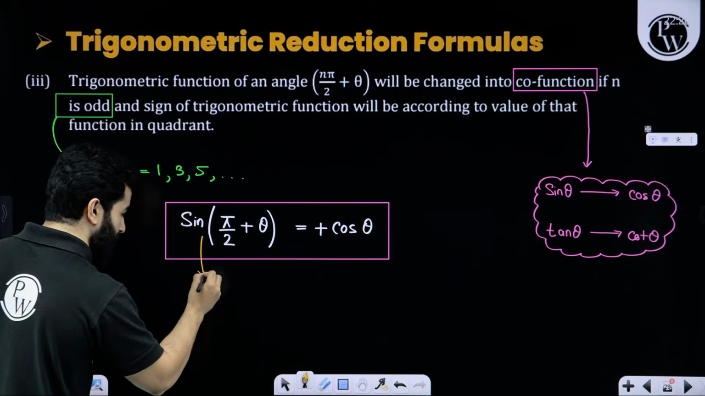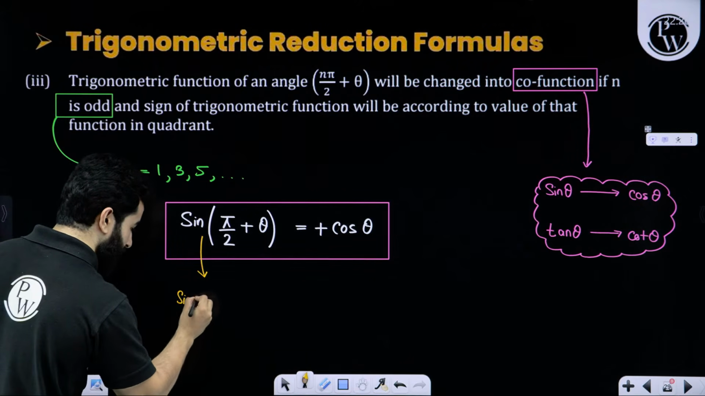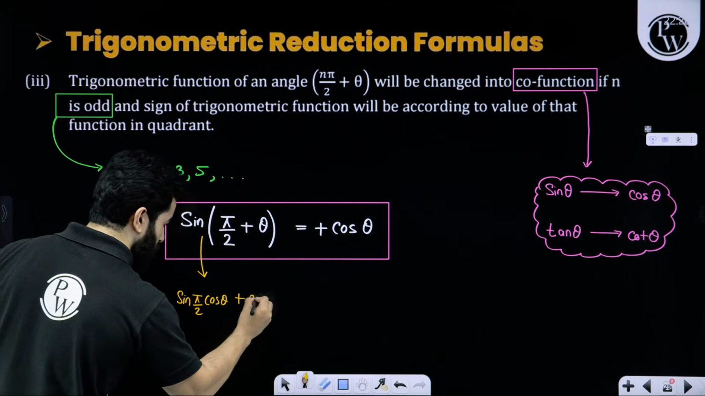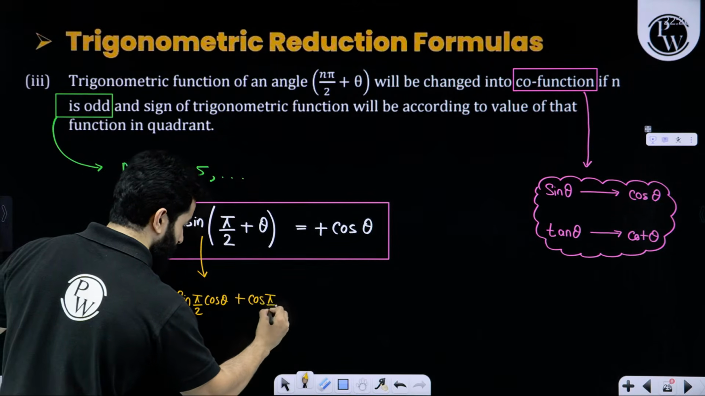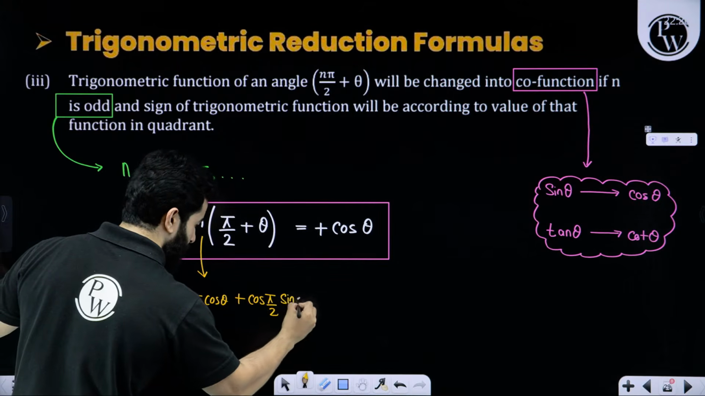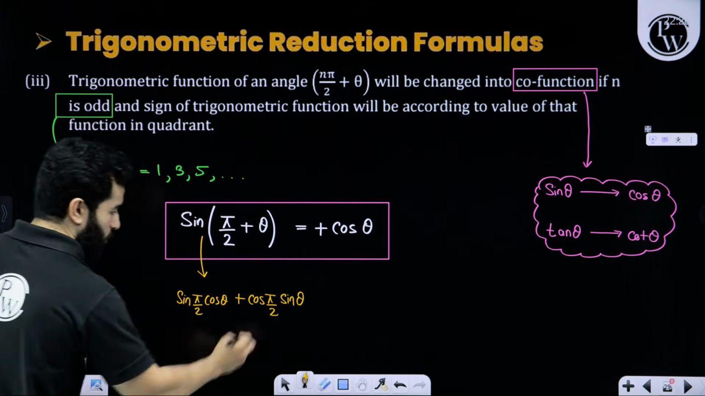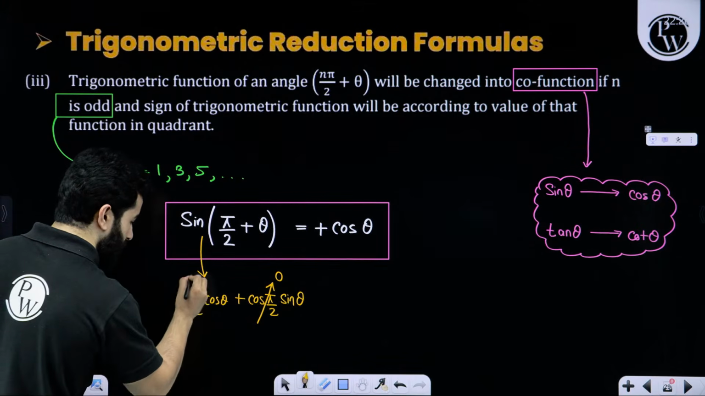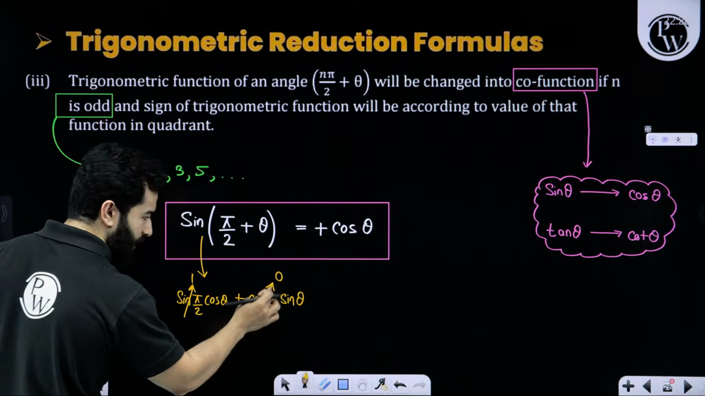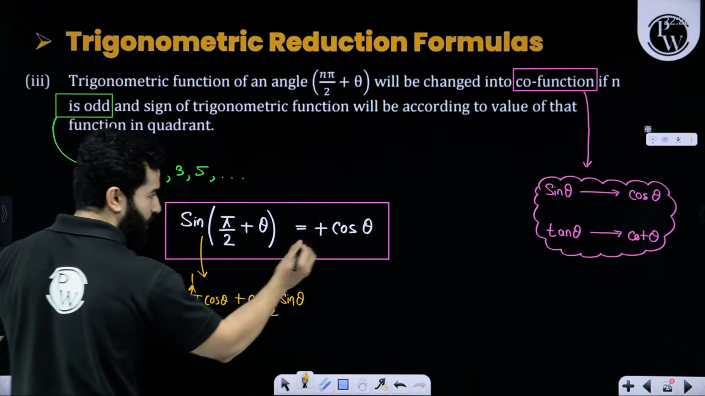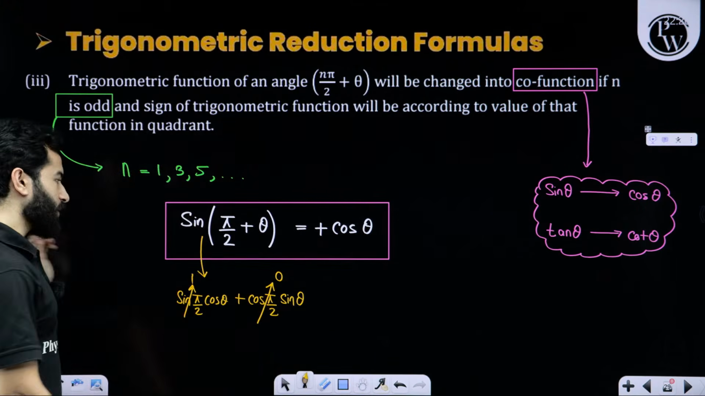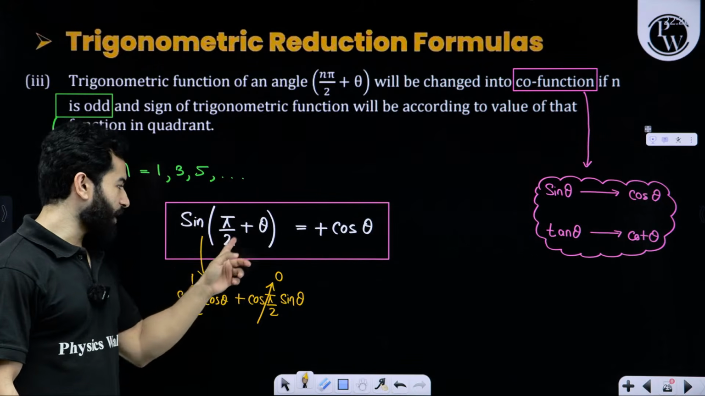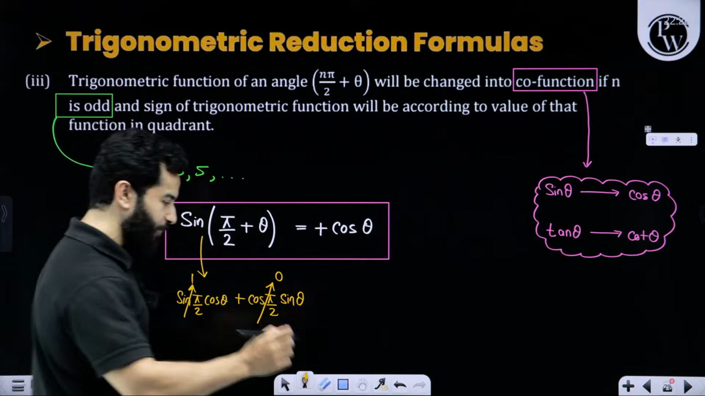for example, as sine A cos B plus cos A sine B. Cos pi by 2 is 0, sine pi by 2 is 1, 1 times cos theta is cos theta, 0 times anything is 0, that means your answer is going to be cos theta. So this is why they are complementary functions, right? So sine of pi by 2 plus theta is cos theta. Let me give you another example.